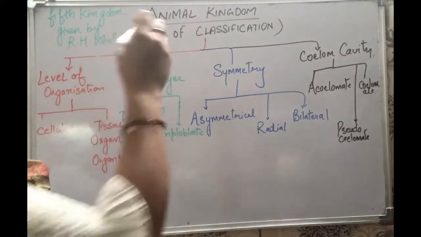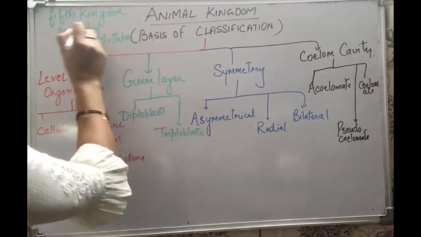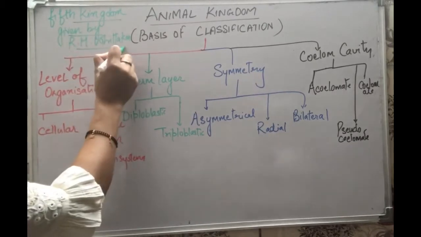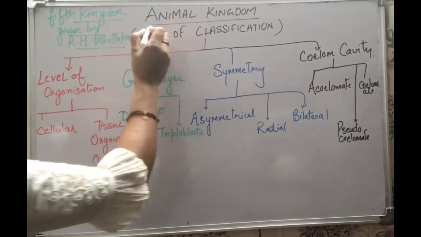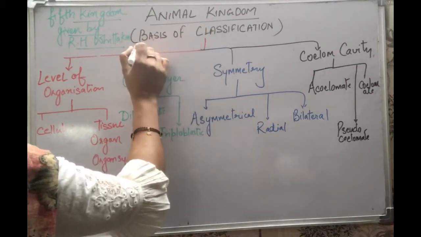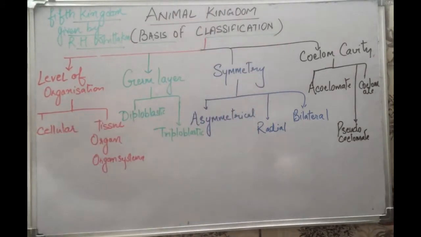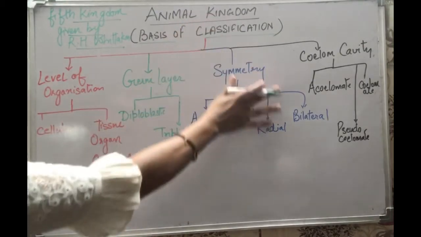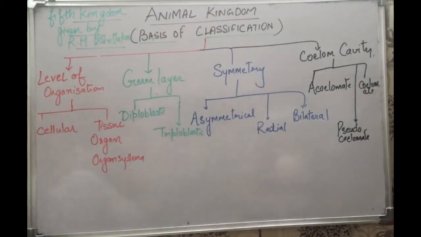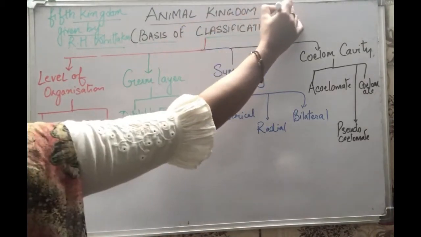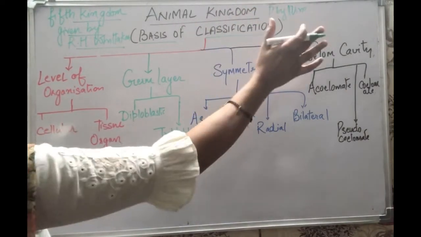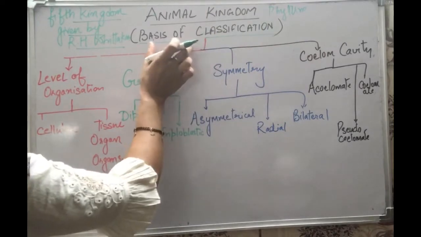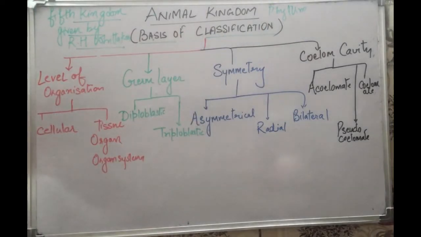Hello students, today we are doing the fifth kingdom that is given by R.H. Whittaker, that is animal kingdom. Before starting the animal kingdom, we will have to learn the basis of classification on which the animals are divided into various groups. So this is the phylum and the subphylum we will be learning, and those subphylum was made because on the basis of these classifications.